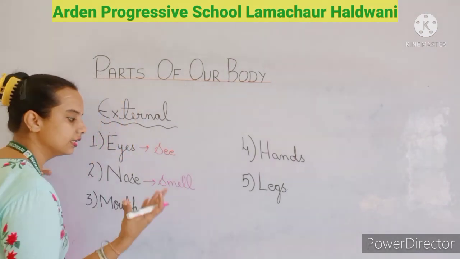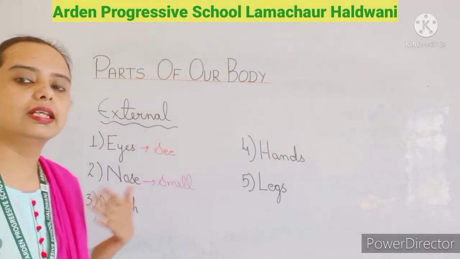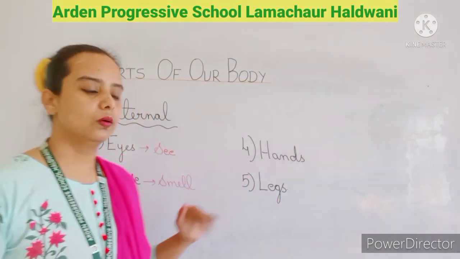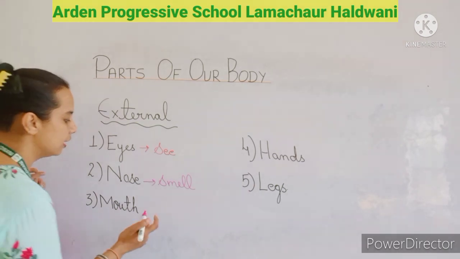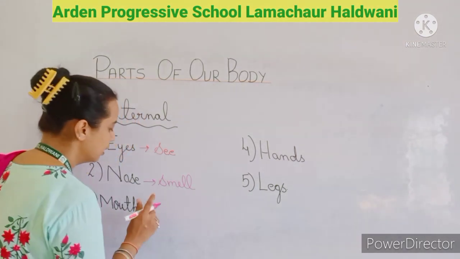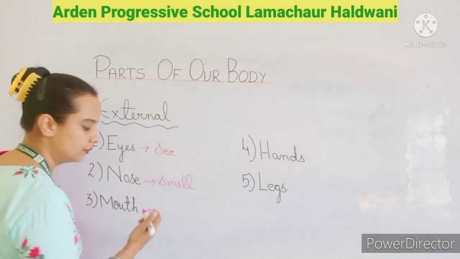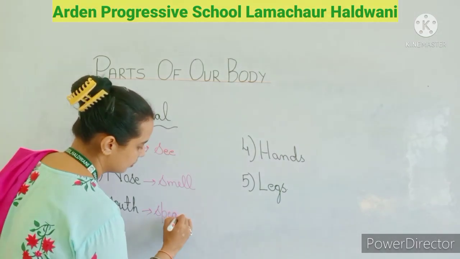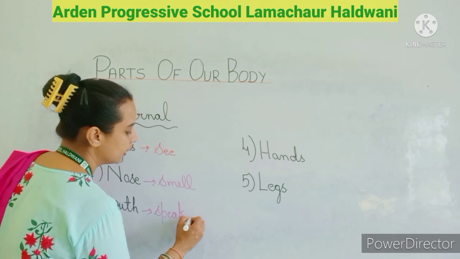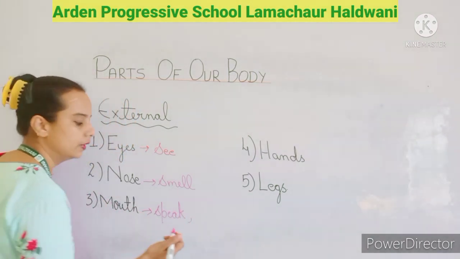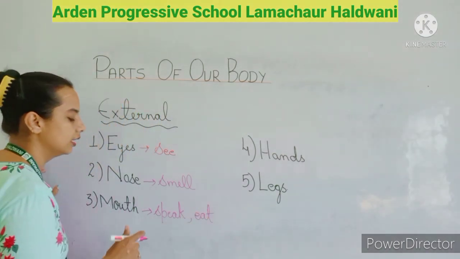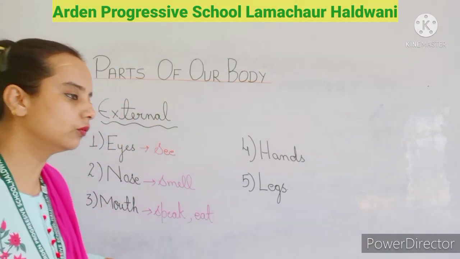By smelling the things we can know whether that smell is a good smell or a bad smell. Then the mouth. The mouth is used to speak, and also to eat the food.